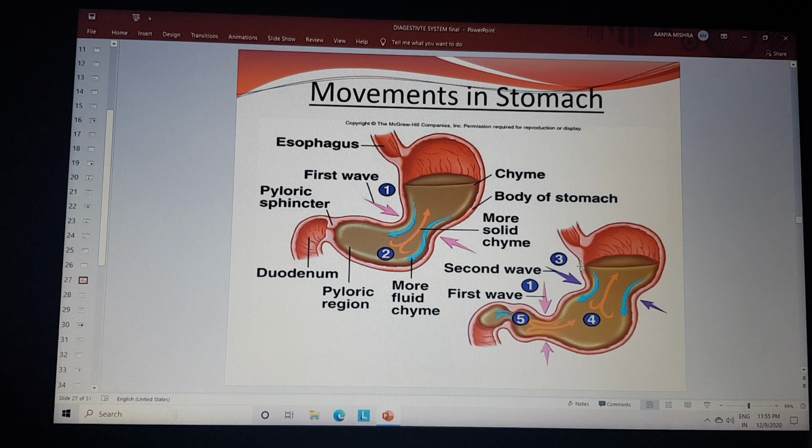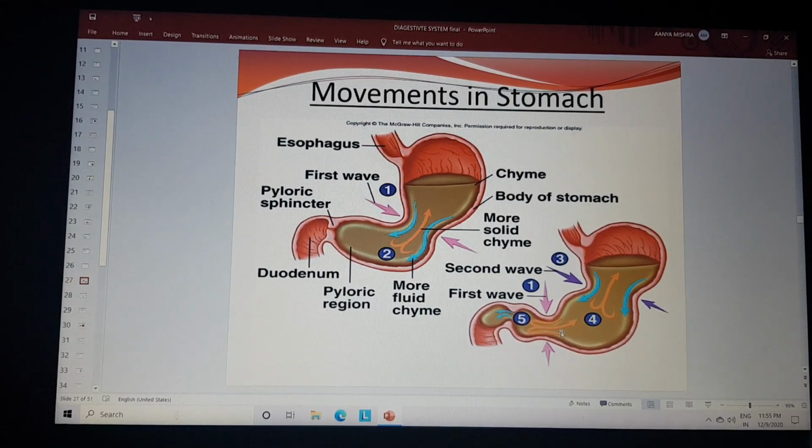Mixing of the chyme takes place at the pyloric sphincter, then with the contraction of the first wave, the crushed food material moves to the pyloric part. The more fluid chyme moves downwards, and the more solid chyme comes upwards. That is why these movements of the stomach make more liquefied food material that can easily go through the opening of the pyloric sphincter into the duodenum.